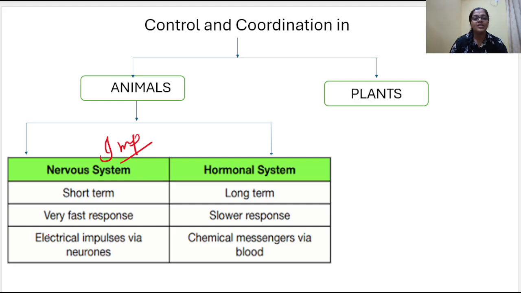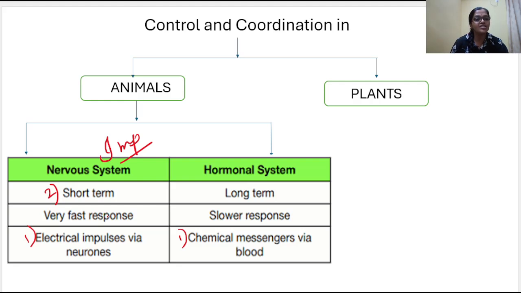Nervous system means what? The first point is that electrical impulses are passed via the neurons in the nervous system. As the term nervous system suggests, it contains neurons. So the electrical impulses are passed with the help of neurons in the nervous system. While in the case of the hormonal system, chemical messengers, the chemicals, are sent with the help of blood. Hormones are the chemical messengers, while in the nervous system, electrical impulses are sent with the help of neurons. The nervous system has a short-term response.